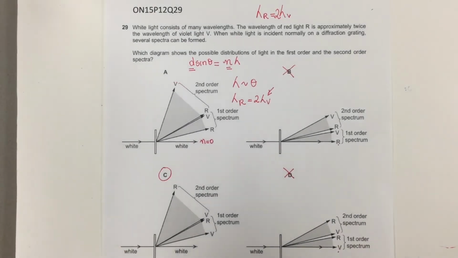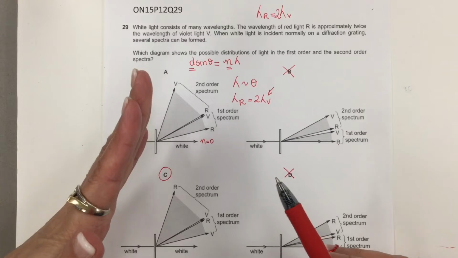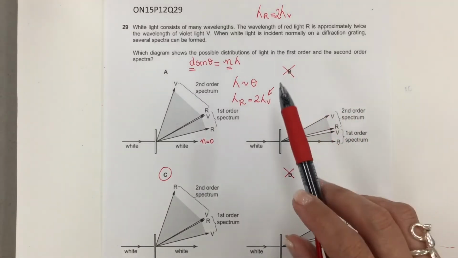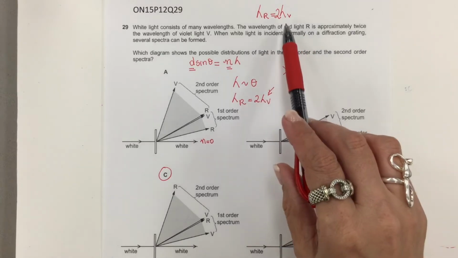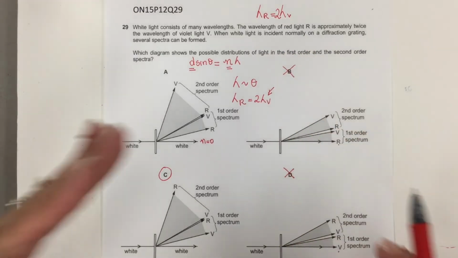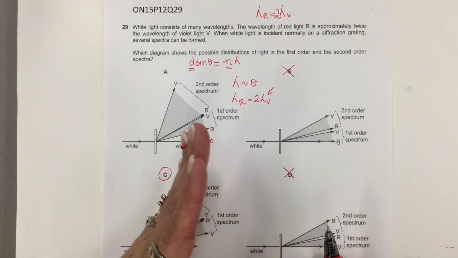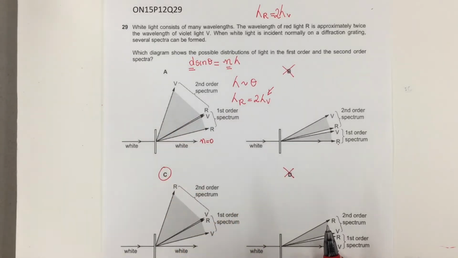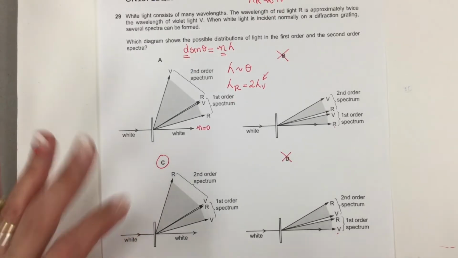Another point that might help is that because all the lights are organized by order, and if it states that the wavelength of red is twice the wavelength of violet, which means that the location of the red order will be higher than the violet. So again, this is the best option for this question.